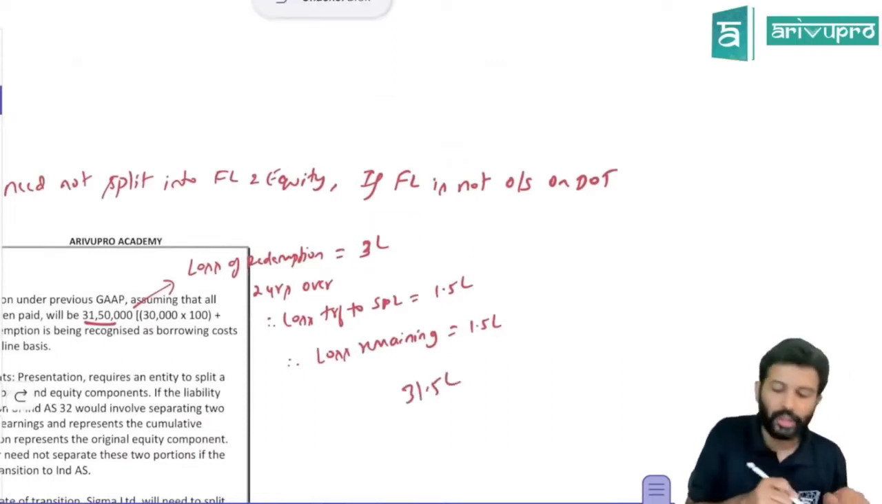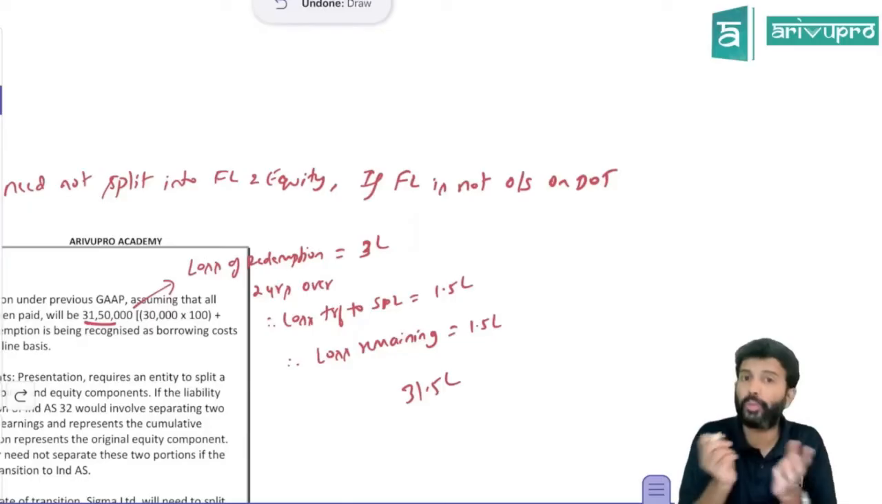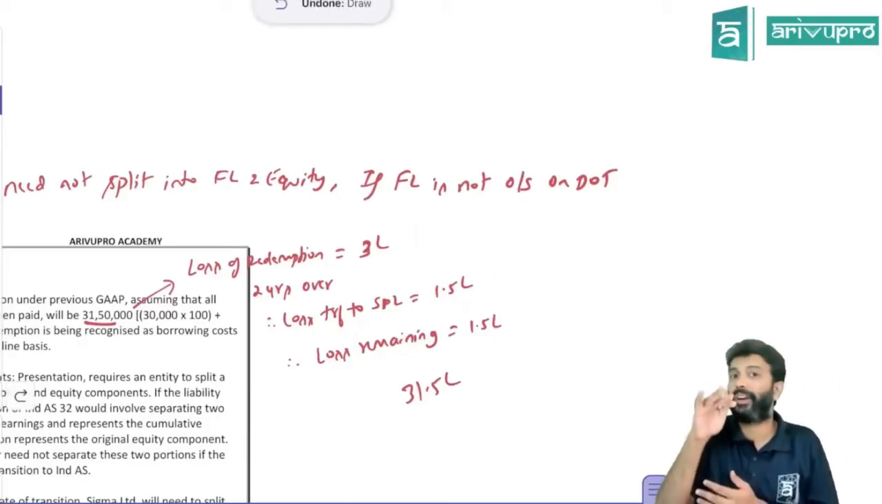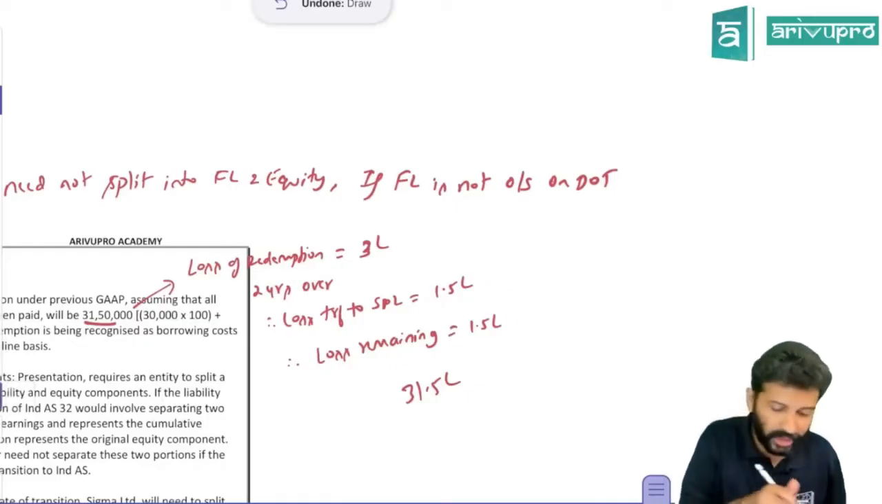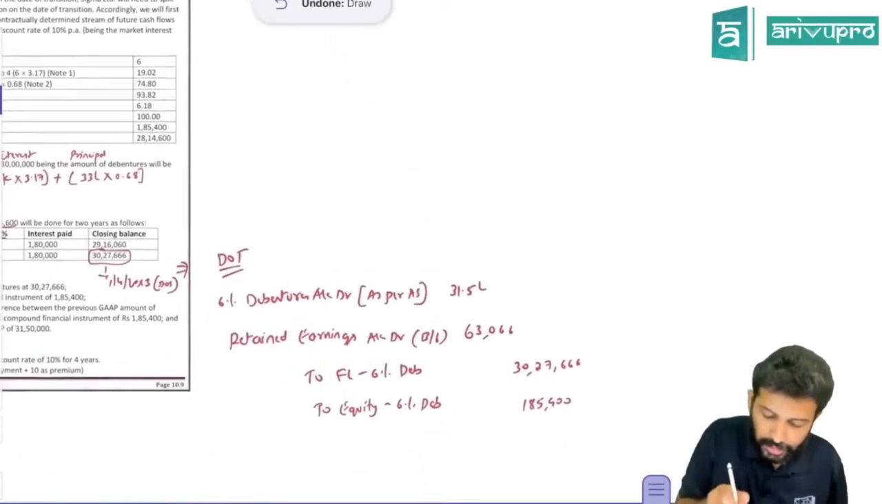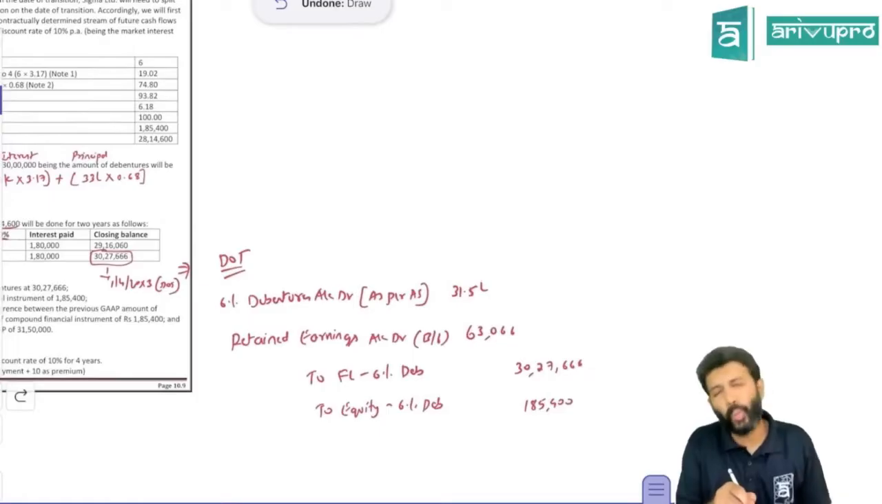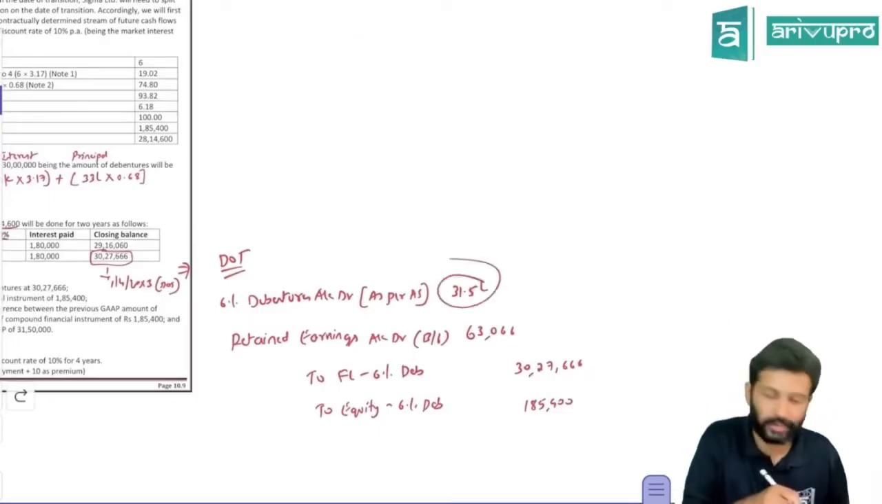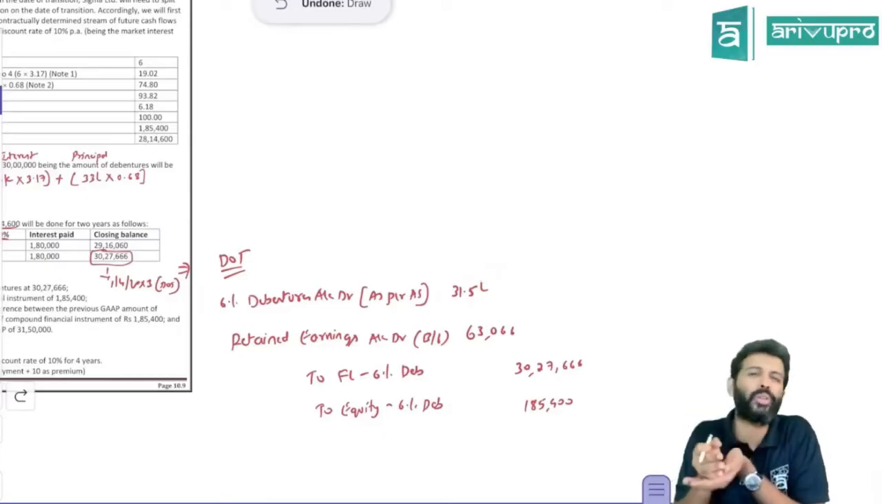Because the total loss on redemption of debentures is 3 lakh, that also will be recognized as per AS. So 2 years is already over, so the 2 years' loss you already transferred. The remaining loss is 1.5 lakh. So the carrying amount of this liability as per AS will be 31.5 lakh: 30 lakh plus 1.5 lakh of loss, which is 31.5 lakh. That you need to cancel because you can't do the accounting as per AS now.